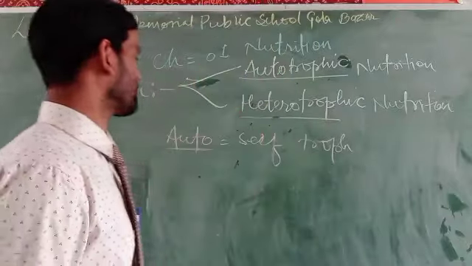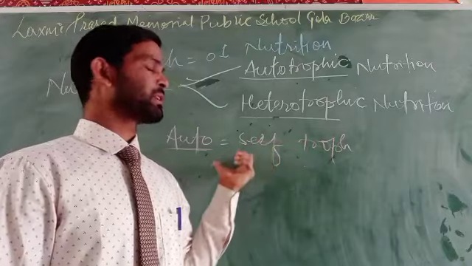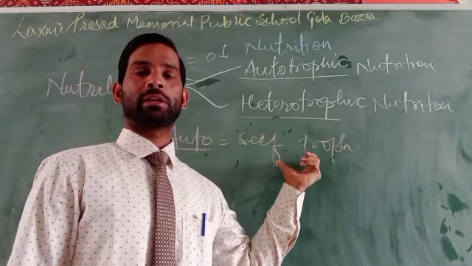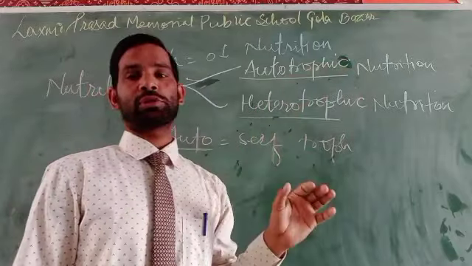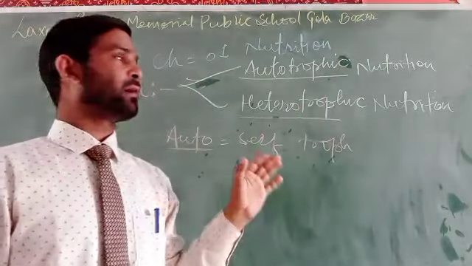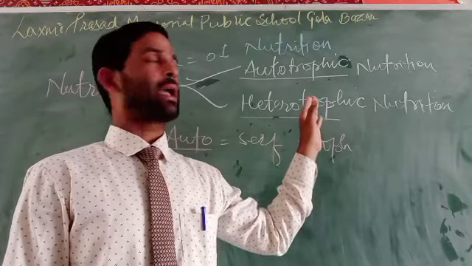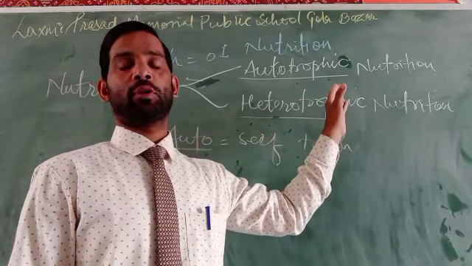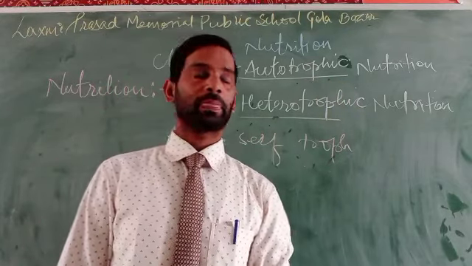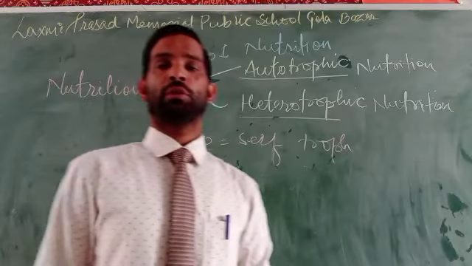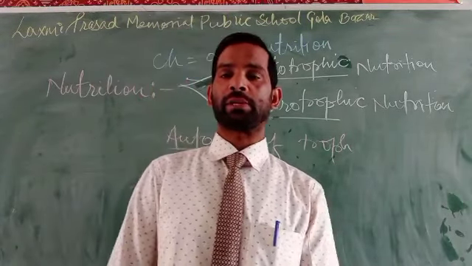So here we can say that auto means self and troph means food. That means the organism that can make its own food by itself is called an autotroph. The autotrophic mode of nutrition is a mode of nutrition in which the organism can make its own food and utilize it in its body. In this, plants make their own food. Why? Because they are called producers.